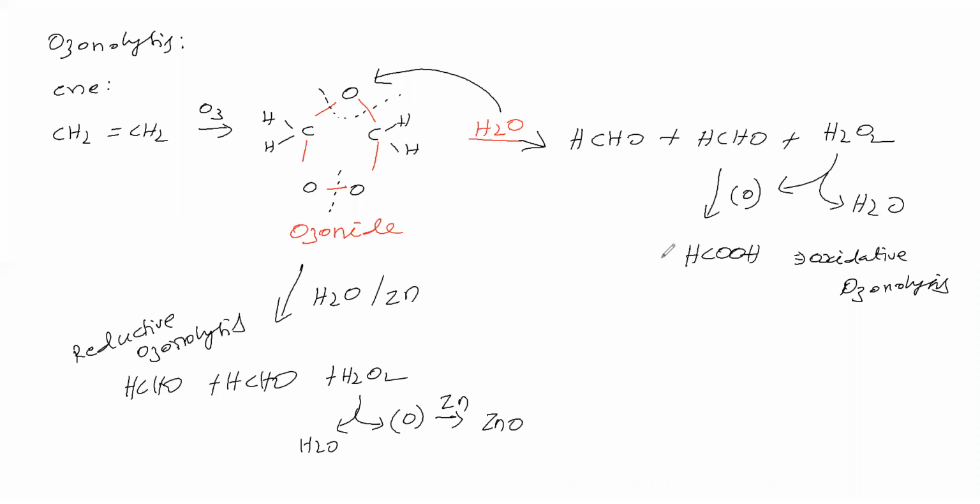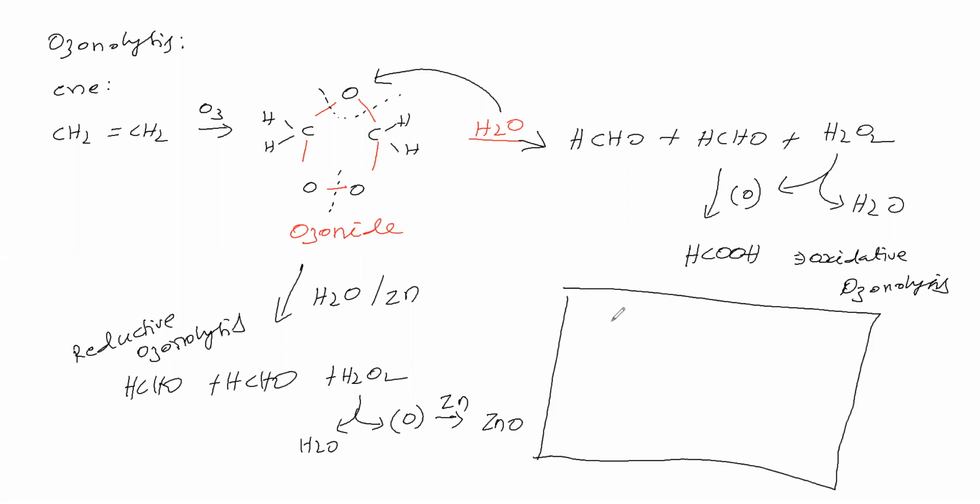Okay, therefore for ozonolysis, how to get the product? Take the given reactant, break the double bond completely, then give oxygen on either side, here one oxygen, here one oxygen.